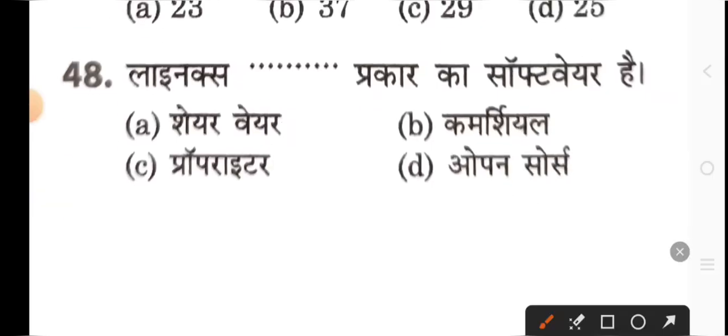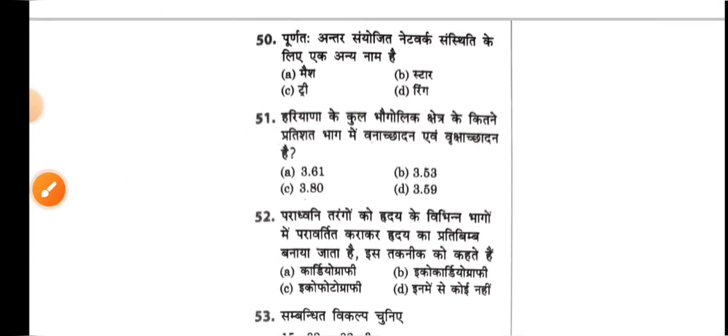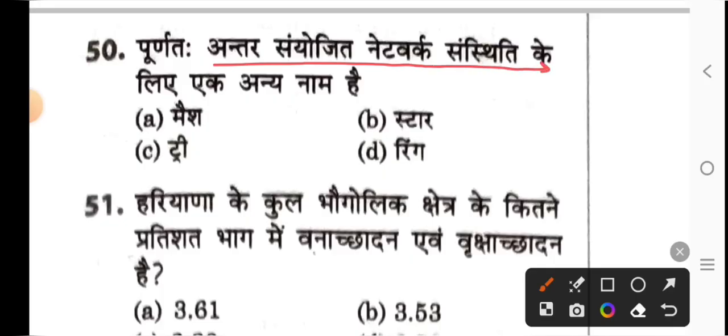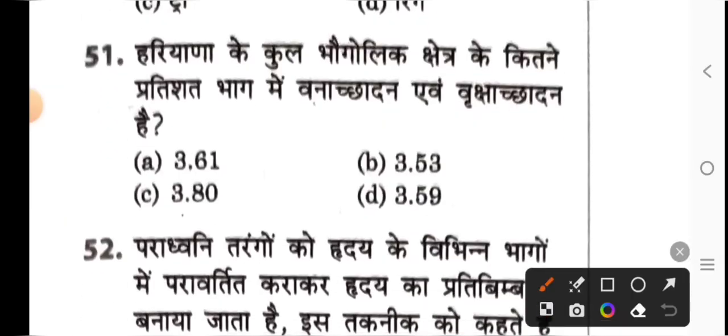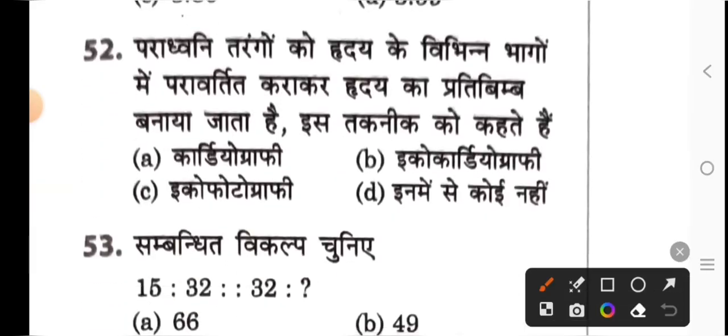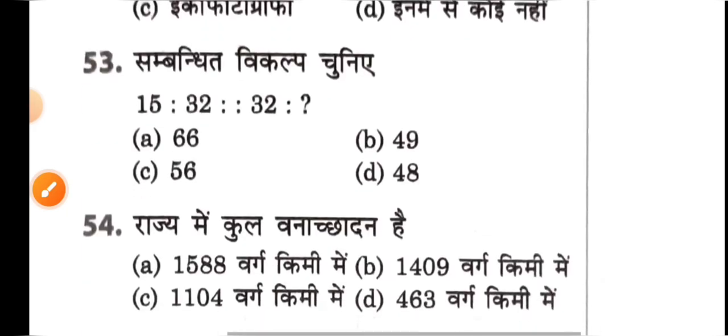Next is Linux, a type of software. What type is it? So option A, shareware. Completely interconnected is another name for network topology. So option A, mesh. What percentage of the total geographical area of Haryana is covered by forests and tree cover? So option D, 3.59%. The image of the heart is made by reflecting ultrasound waves in different parts of the heart. This technique is called echocardiography.